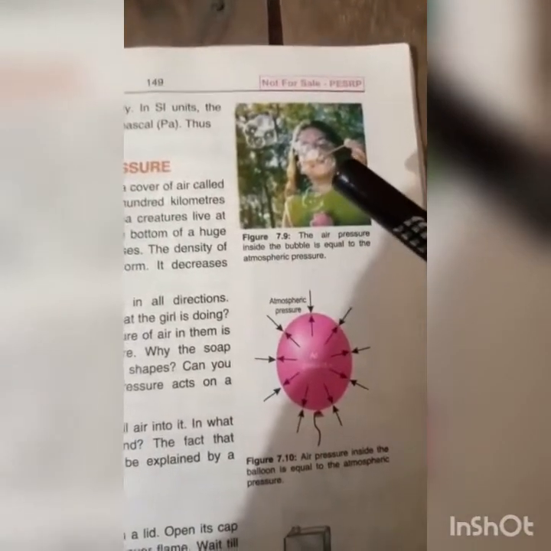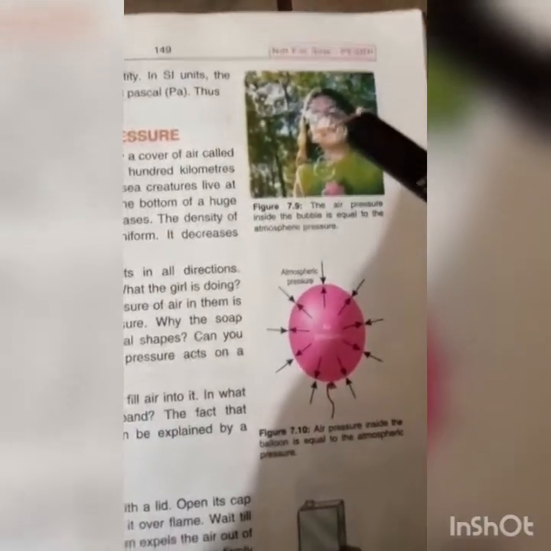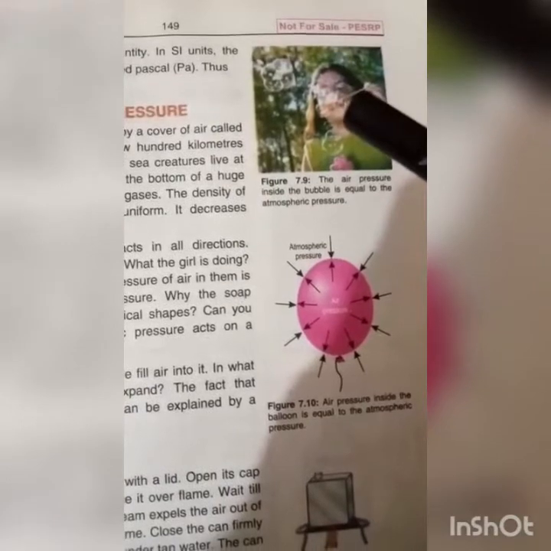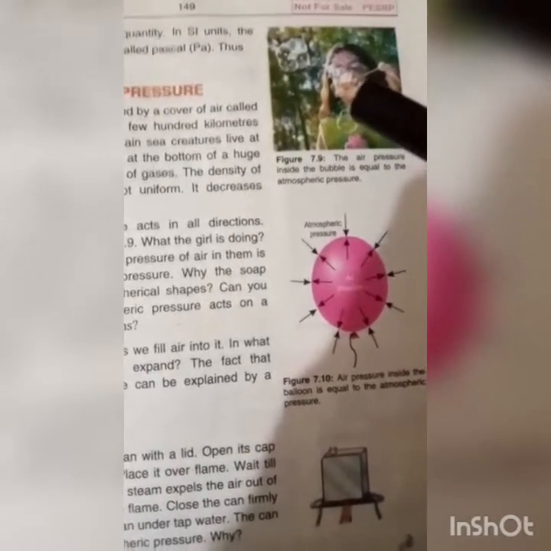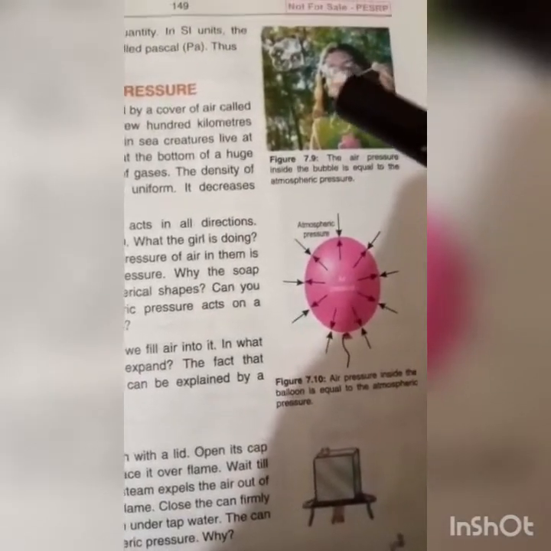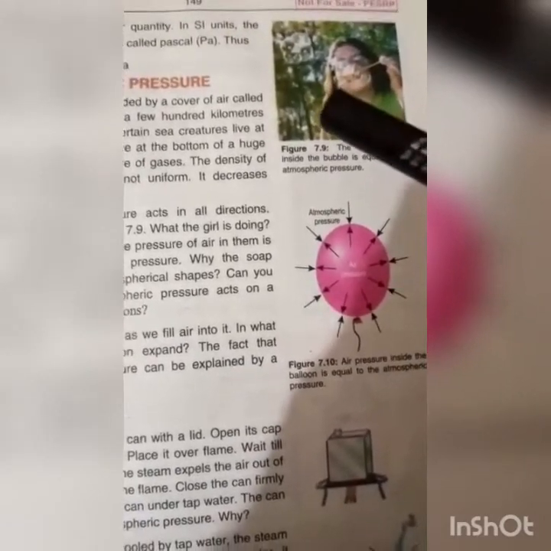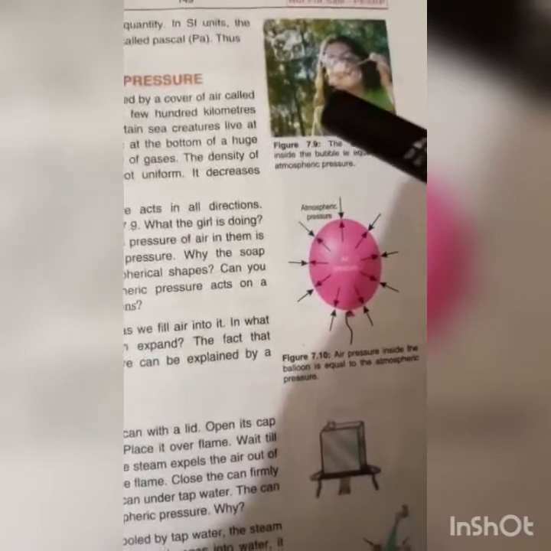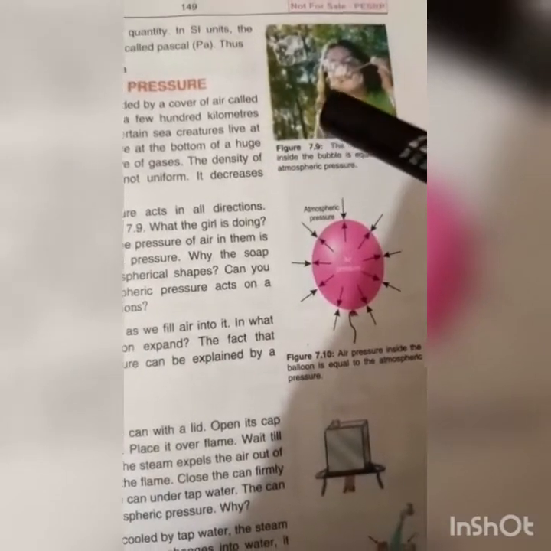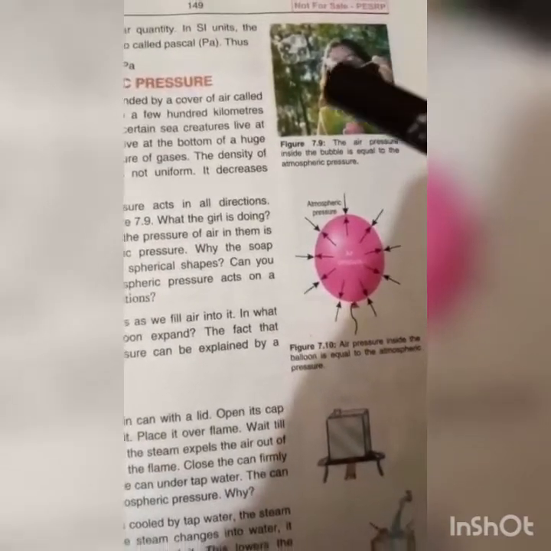One example is this. Please see this picture. This girl is making soap bubbles. When she blows through the soap solution, bubbles will be formed. The bubble will take a circular form. Why does it happen? It happens due to the atmospheric pressure exerted in equal directions.